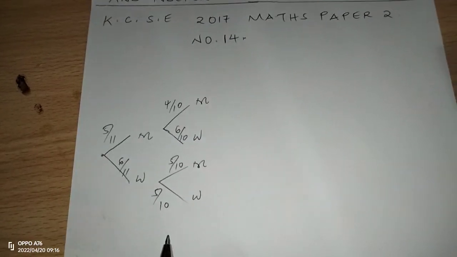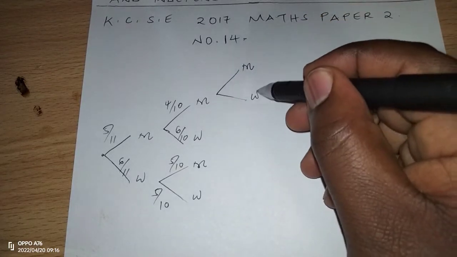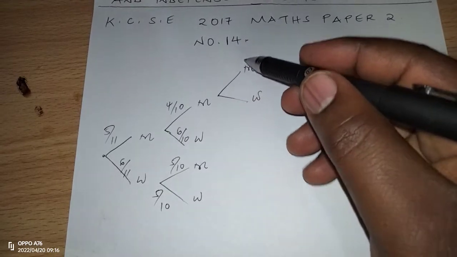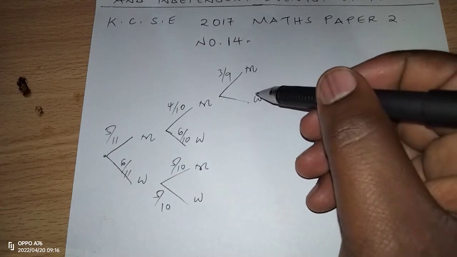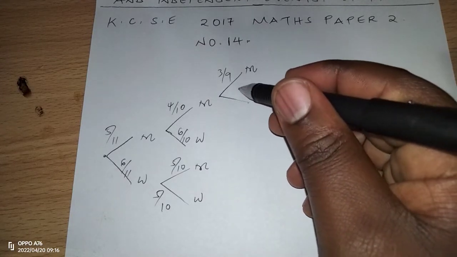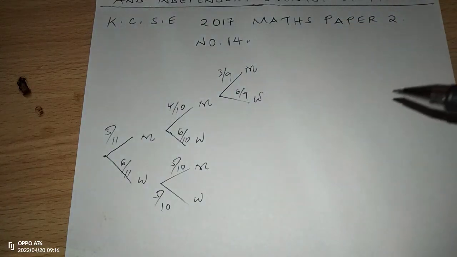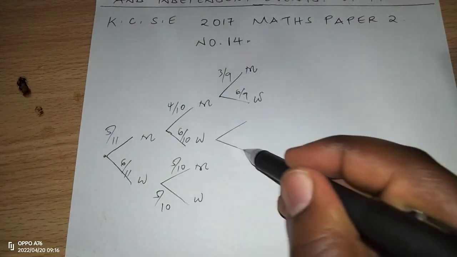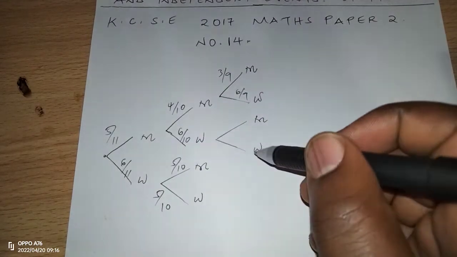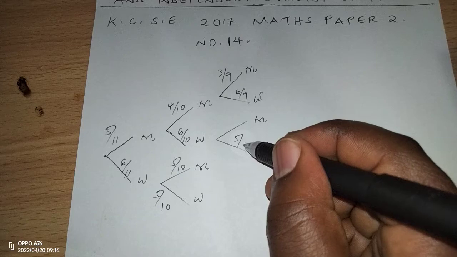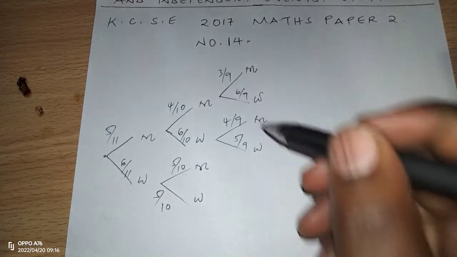Now we can again choose for the third time, whereby if we had picked a man, we can pick a man again or pick a woman, and picking a man for the third time now goes to 3 out of 9. On the other side, because they are mutually exclusive, they must add up to 1, so it should be 6 out of 9. In every bracket, total probability must be equal to 1. We can choose a man or a woman for the third time, and choosing a woman again drops to 5 out of 9, which means choosing a man will be 4 out of 9.